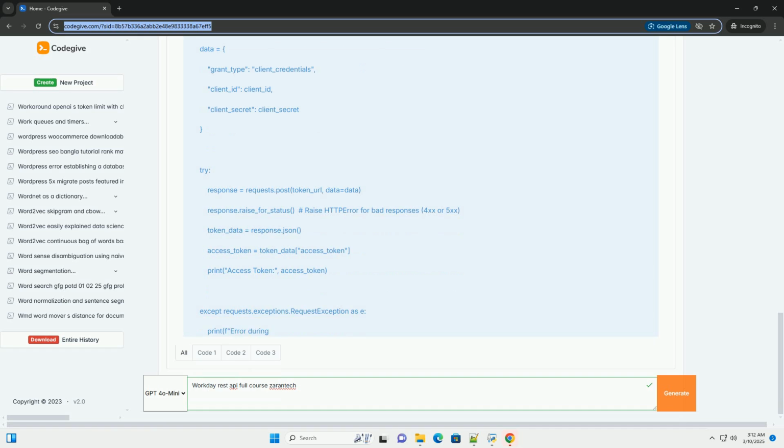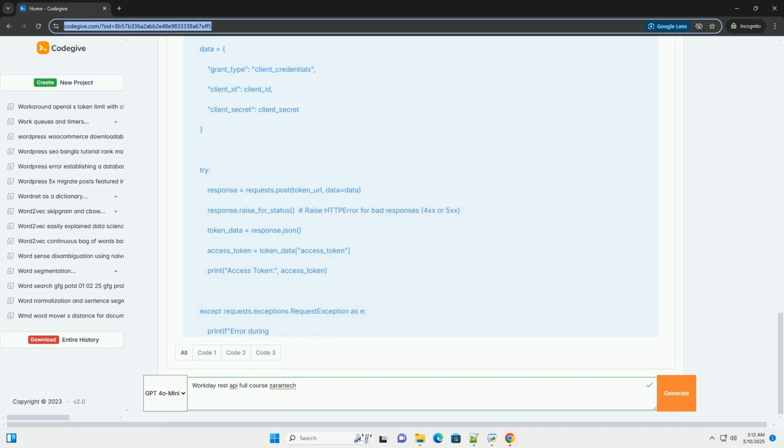403 Forbidden, you do not have permission to access the resource. 404 Not Found, the resource was not found. 500 Internal Server Error, an error occurred on the Workday server. Response body: error messages are often included in the response body, providing more detail about the error. Logging: implement logging to record API requests and responses. This can be invaluable for troubleshooting.